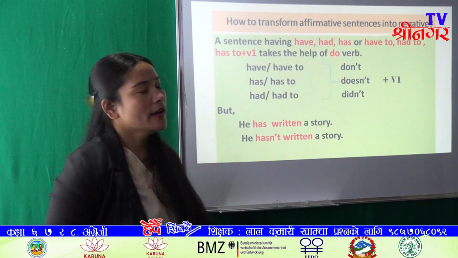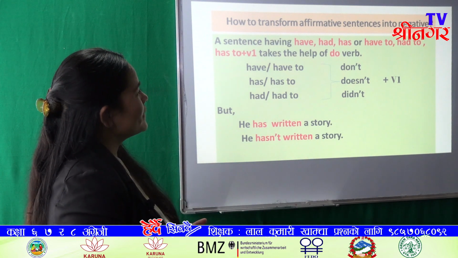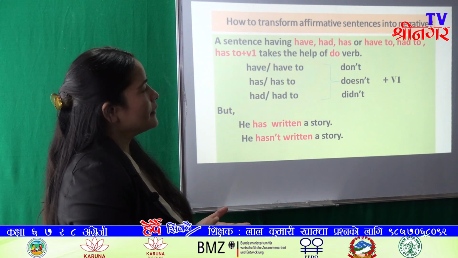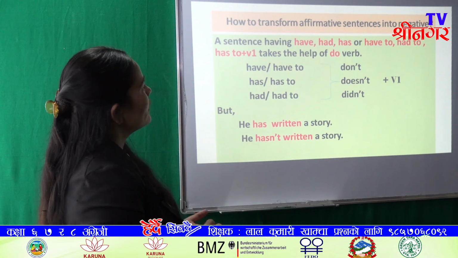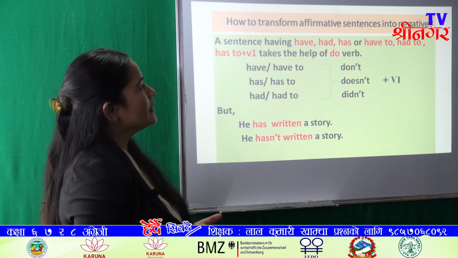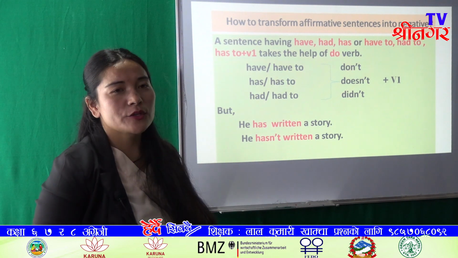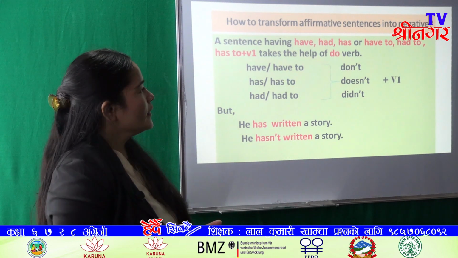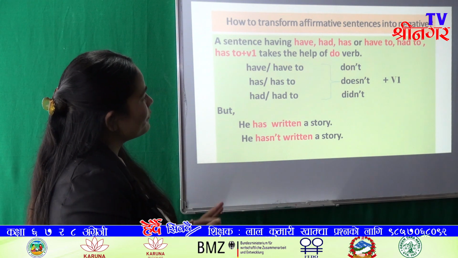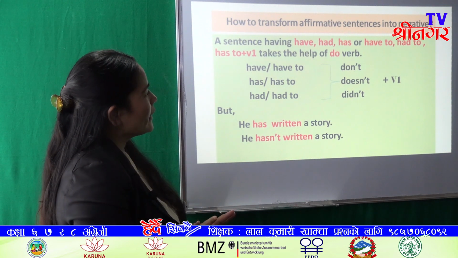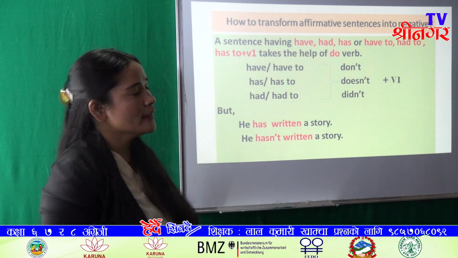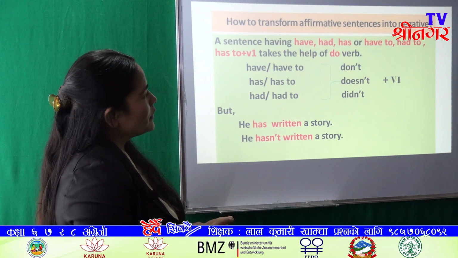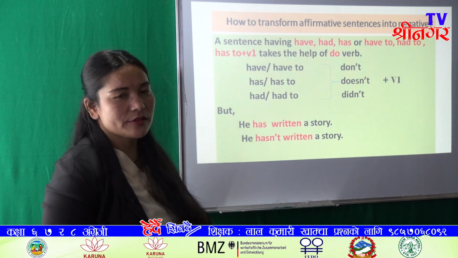Okay, so a sentence having have, had, has, or have to, had to, has to plus verb 1 takes the help of do verb. Okay, and look here, if there is have or have to in an affirmative sentence, we have to use don't.